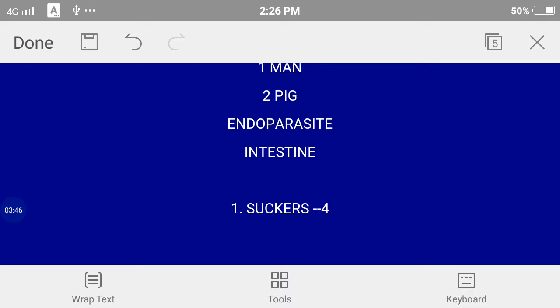I'll be talking about it later. The second major thing is the presence of hooks. There are a number of hooks on the front part of this animal which help in anchorage into the intestine. So suckers and hooks help in the attachment of this worm in the intestine of man.